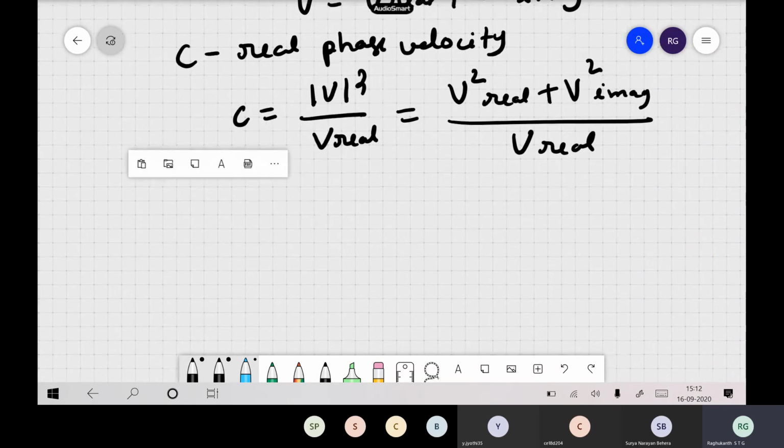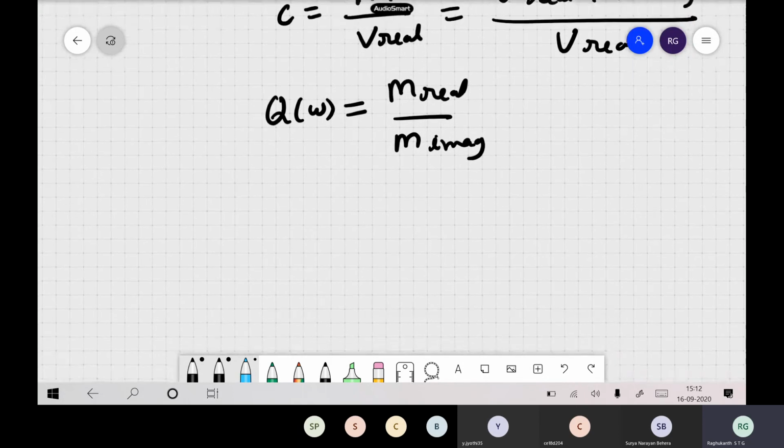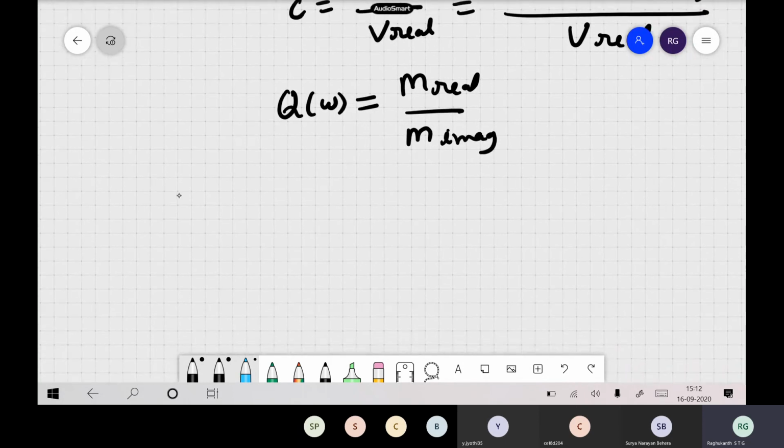Okay, and then as already I told you, your Q of omega, the damping, you remember Q of omega is given by M real by M imaginary also. Okay, so this also you followed, right? One can write, and you can show also the relation between Q of omega and this itself. For example, we have written the expression in a viscoelastic medium, k imaginary into x.